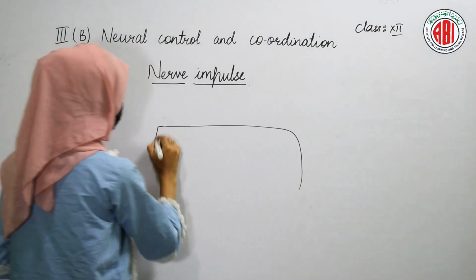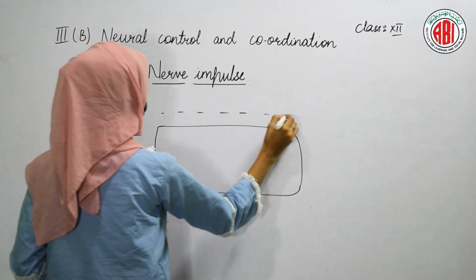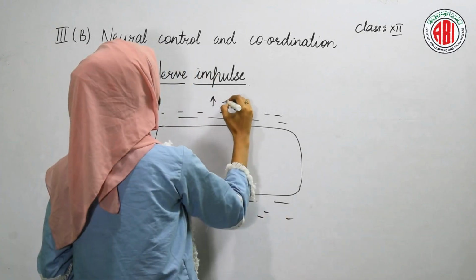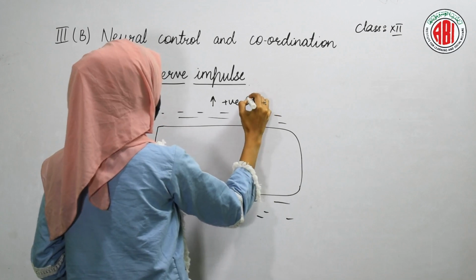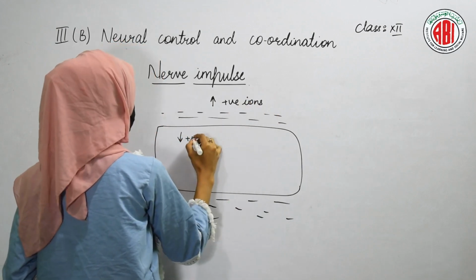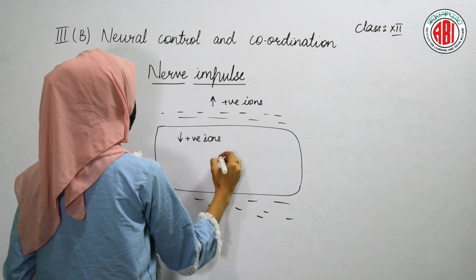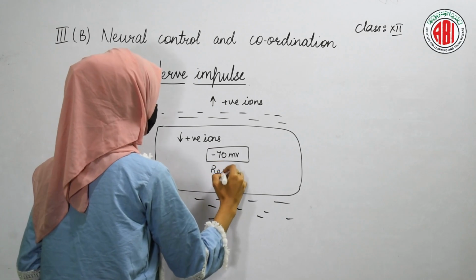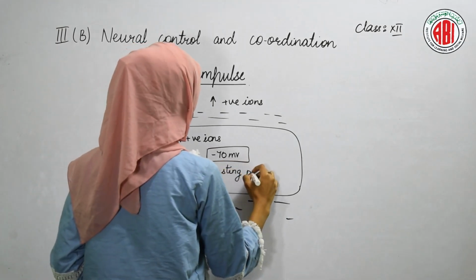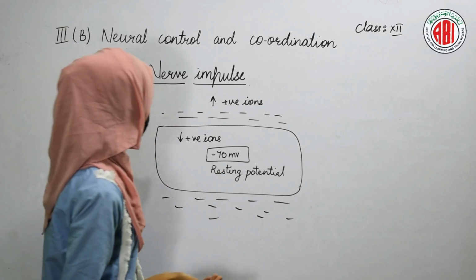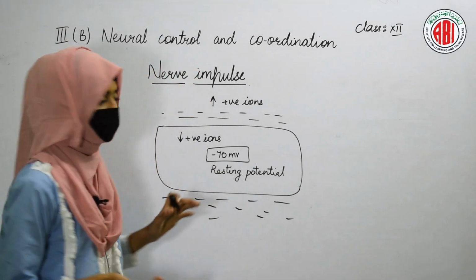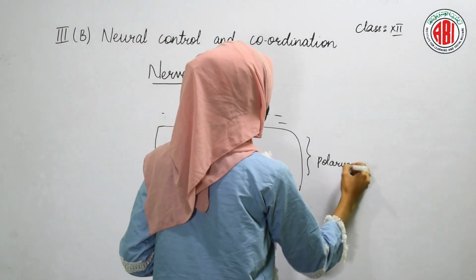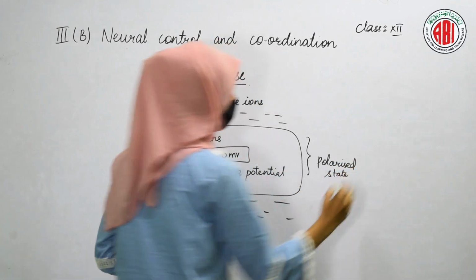This is our cell. Across the cell, interstitial fluid is present. We know that in the interstitial fluid, a larger number of positive ions are present, and inside the cell, fewer positive ions are present, due to which the potential is measured as minus 70 mV, right? And this potential is said to be the resting potential. The cell which shows minus 70 mV resting potential is said to be in the polarized state. This is about the polarized state of the cell.